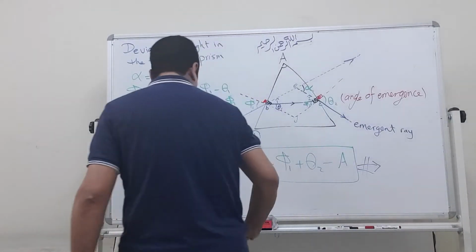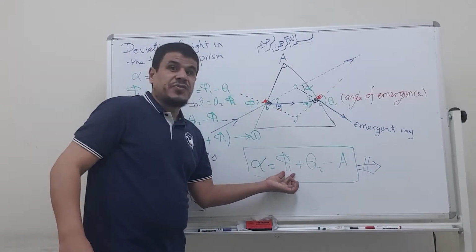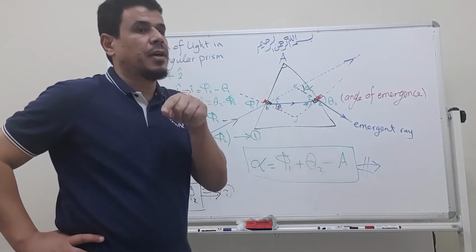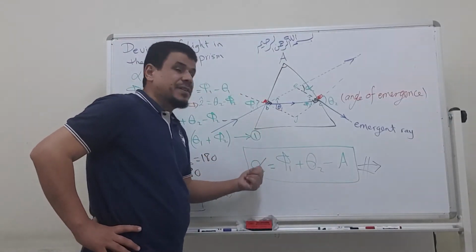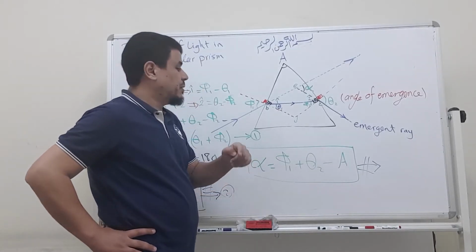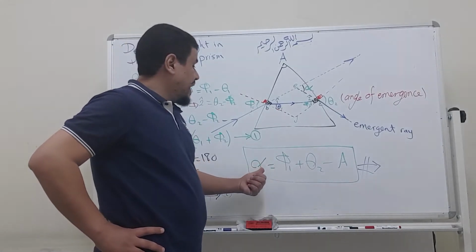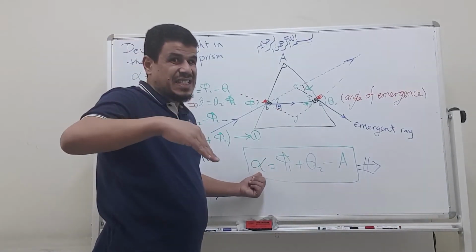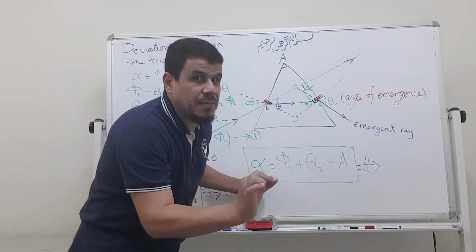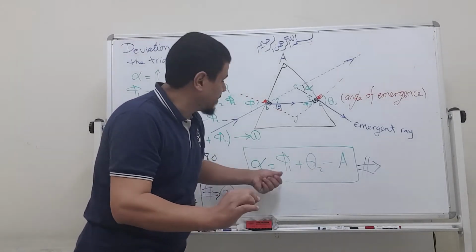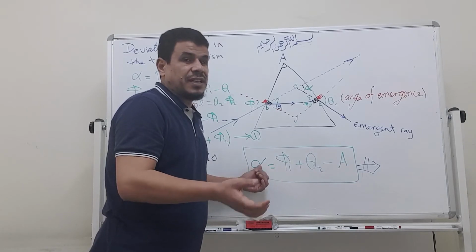Look here. Alpha, the angle of deviation, depends on the angle of incidence. How does it depend? Does it increase or decrease? If the angle of incidence increases, what happens to the angle of deviation? Listen to this. By increasing the angle of incidence, the angle of deviation decreases, till it reaches the minimum deviation. After that, by increasing the angle of incidence again, the angle of deviation increases again.